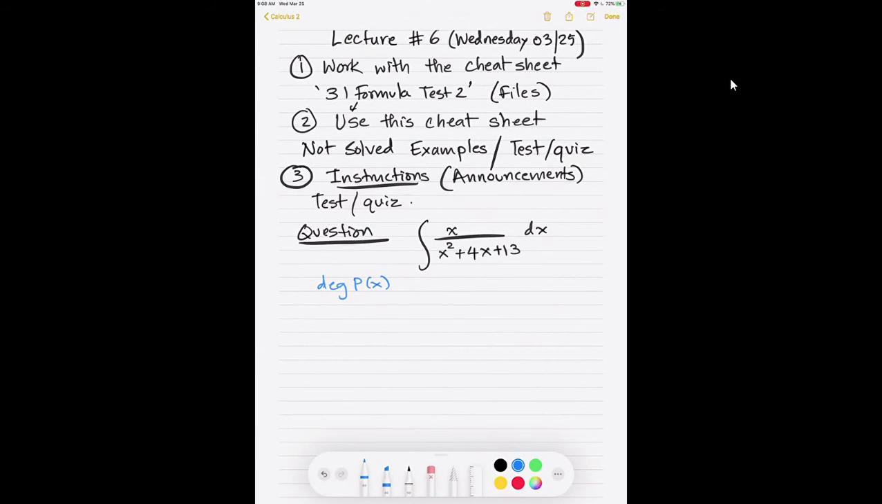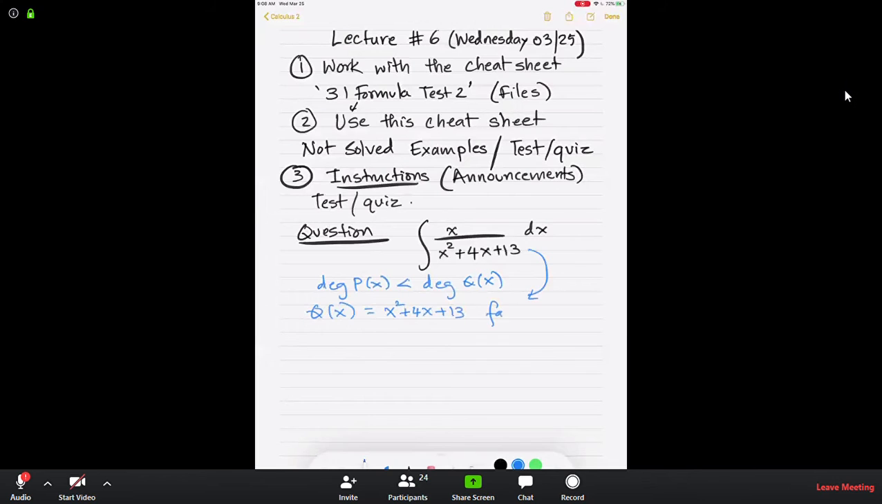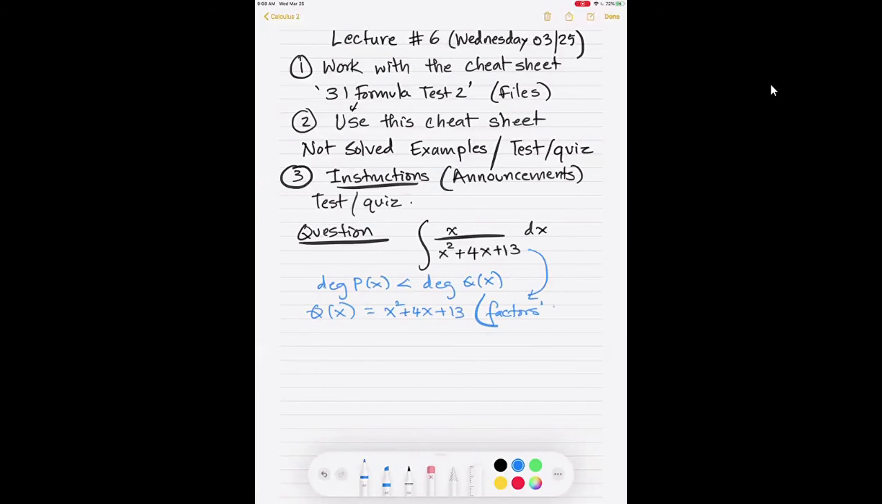So degree of the numerator is what? Less than, greater than, equal to? Very good. So less than degree of q of x. So you know where you are in your flowchart. So the next question you ask yourself, oh, can this be factored? So q of x, which is x squared plus 4x plus 13. What about the factors? Well, you can't really factor it out.